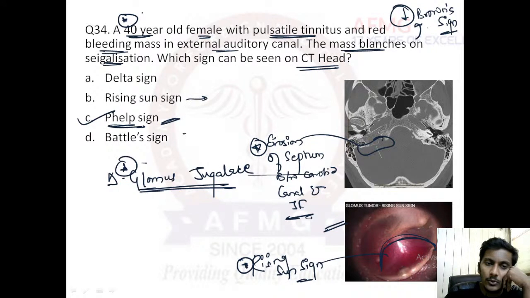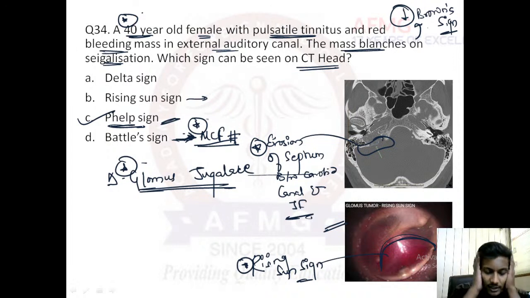Rising sun sign is again seen over here. Battle's sign is seen in cases of mastoiditis, right? Battle's sign was said to be seen in cases of mastoiditis when there is reddish discoloration of the mastoid surface, right? It is not really a characteristic feature of mastoiditis, rather mainly it is a characteristic feature of middle cranial fossa fracture. Important. Battle's sign is a characteristic feature of middle cranial fossa fracture. Whenever there is a middle cranial fossa fracture, there would be reddish discoloration of the mastoid surface. This is known as the Battle's sign. Okay, this is nothing but ecchymosis, right?